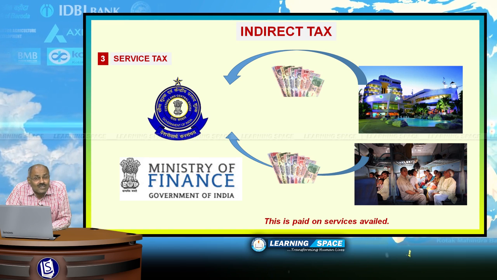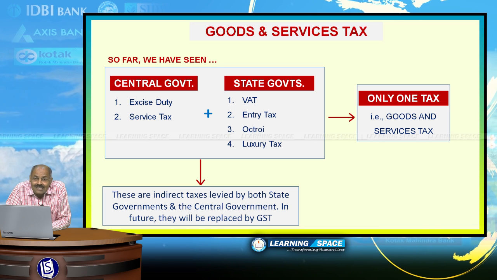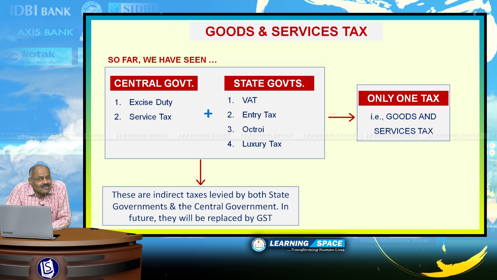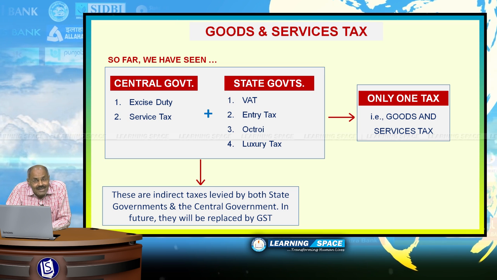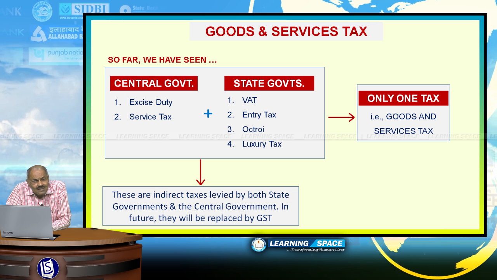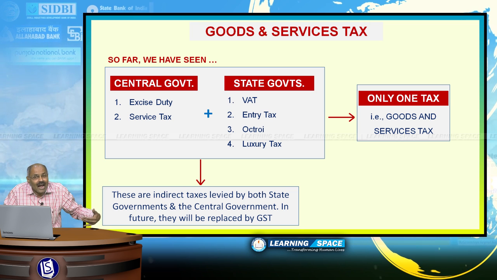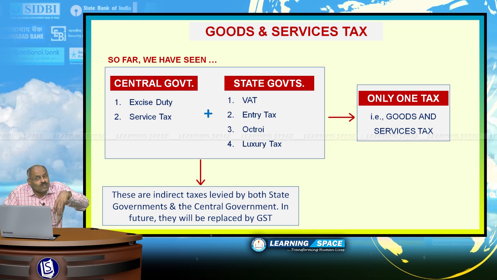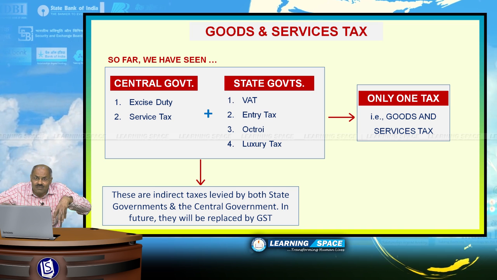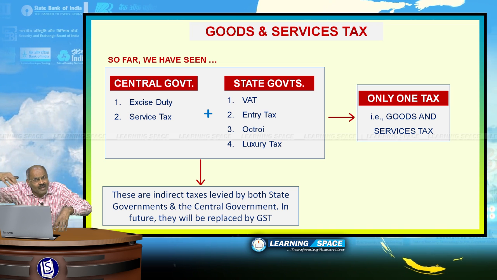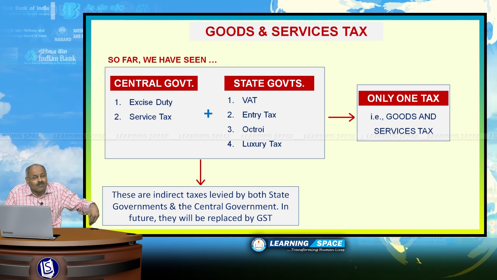Finally, let us look at goods and services tax. So far we have discussed central government imposes several taxes and state government imposes several taxes, and excise duty, service tax, state government VAT, value added tax, entry tax, octroi, luxury tax. So, these are different types of taxes, and some of the states may have some other tax, and if the product manufactured in one state is going to other state, if one firm having manufacturing facility in one state wants to establish manufacturing base in other state, these interstate taxes are coming in the way,